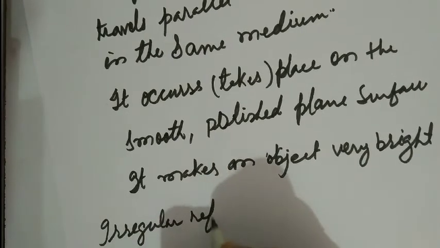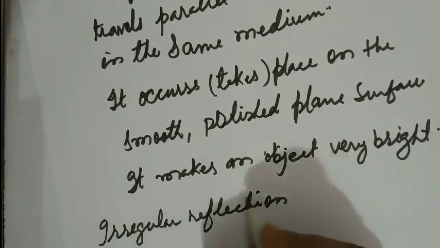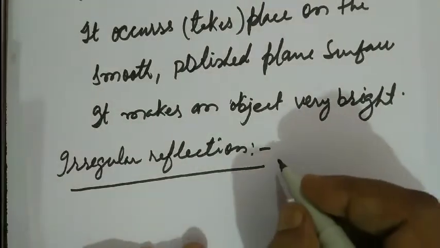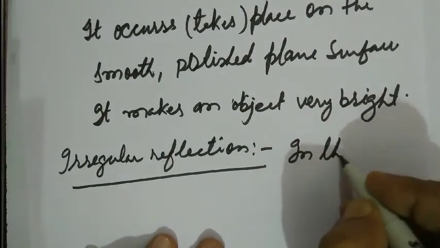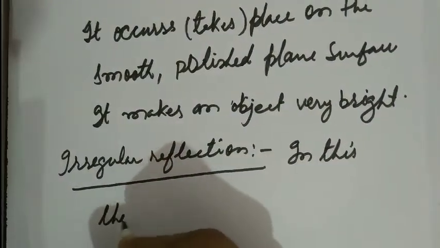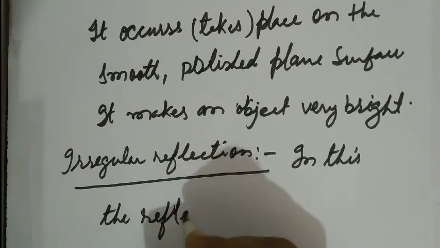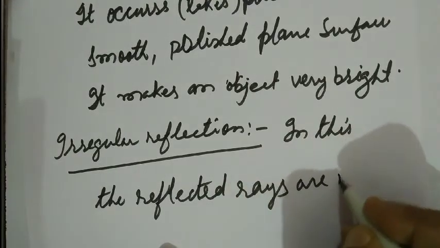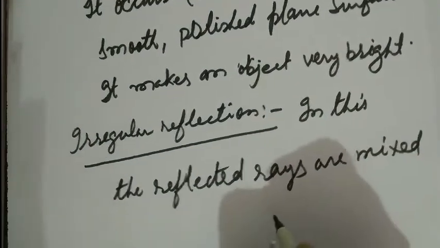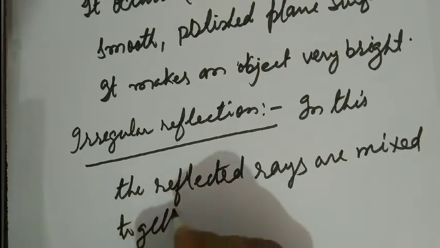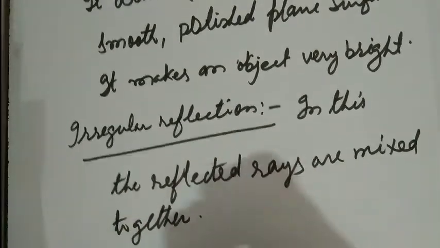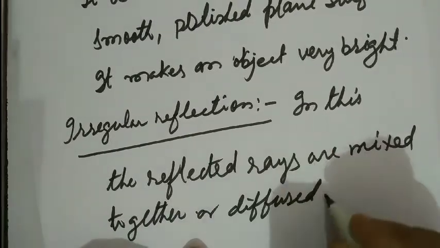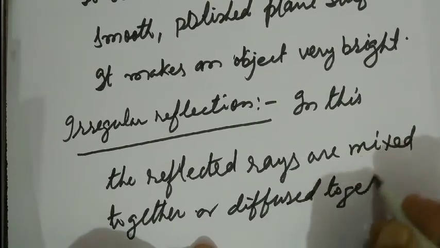Irregular reflection of light is that type of reflection in which the reflected rays are mixed together, intersect together, or diffused together.